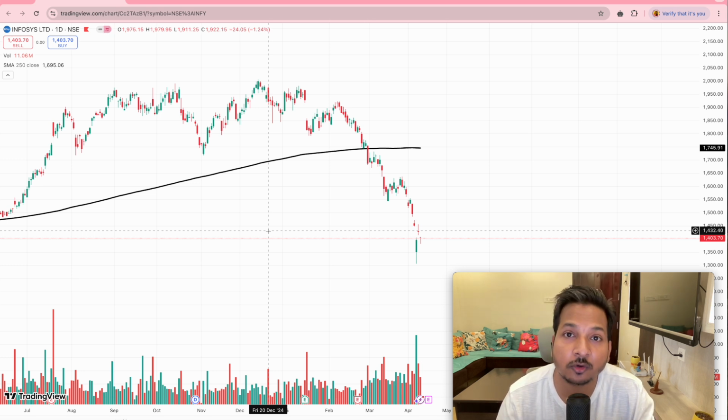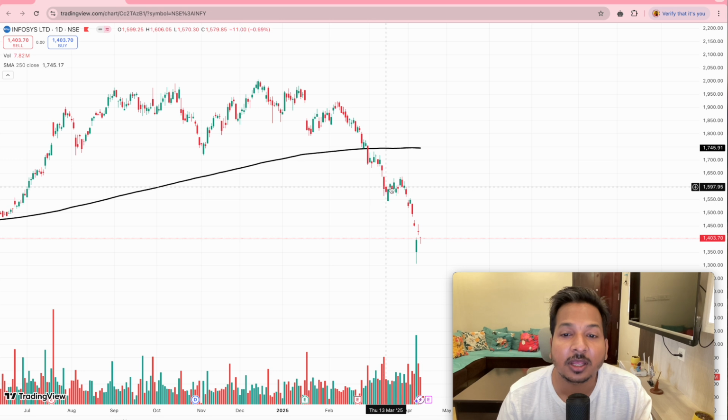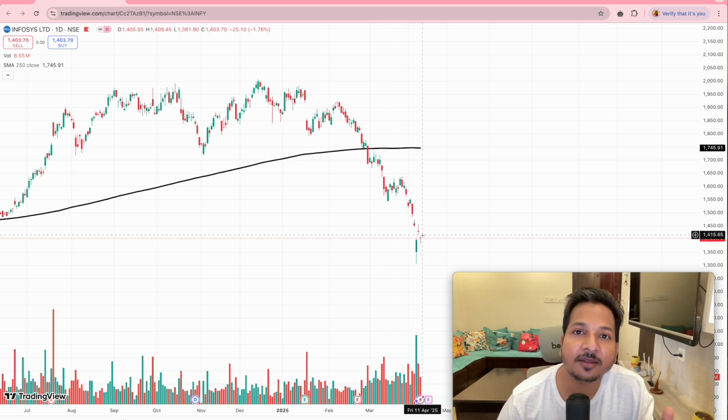The money which you put should not be needed by you for the next 5 or 10 years, because you are doing it for the long term. You are not doing it for swing trading. Always remember that in the stock market, for each type of thing, intraday, swing trading, value investing or option trading, separate rules are there and you have to build a separate mindset. This is not swing trading where you will feel, if I buy here, it has fallen more, because this you are doing for 5 to 10 years.